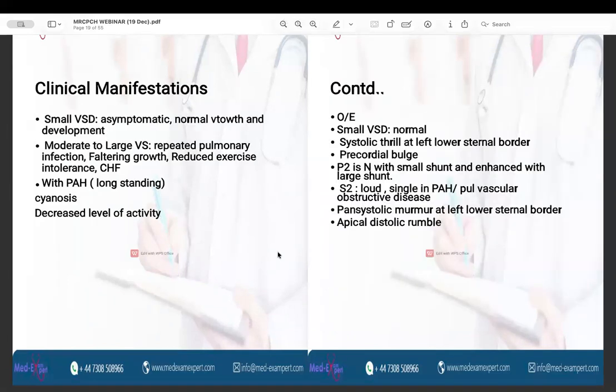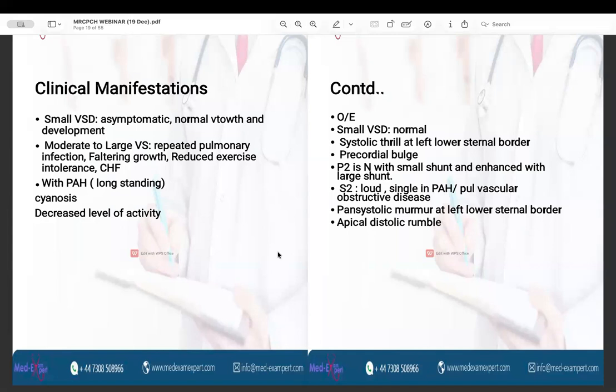The clinical manifestations of the VSDs are as follows. In the small VSD, they can be asymptomatic, with normal growth and development. In the moderate to large size VSDs, what happens? There is repeated pulmonary infection because of the increased pulmonary blood flow. There is faltering growth. There is reduced exercise tolerance. There can be features of congestive heart failure. And with the long-standing VSDs, there is pulmonary artery hypertension, cyanosis, and decreased level of activity.